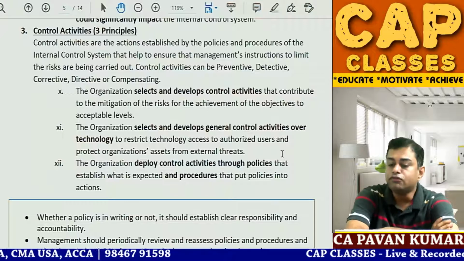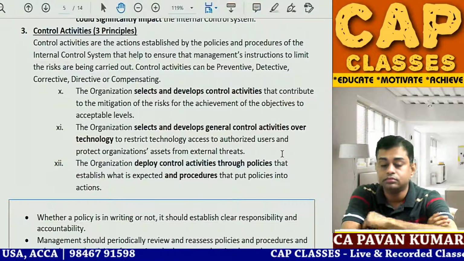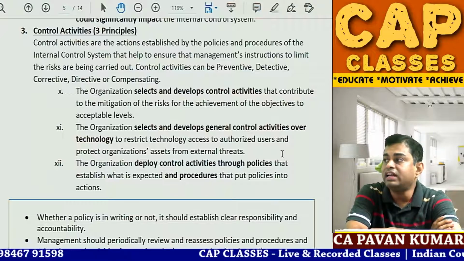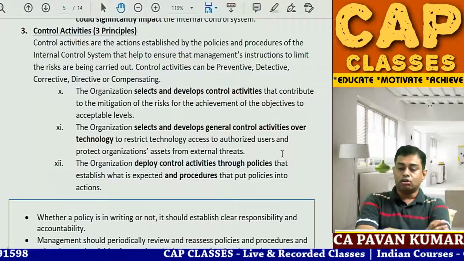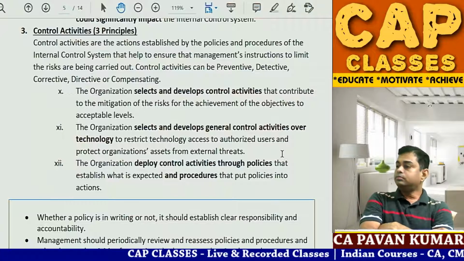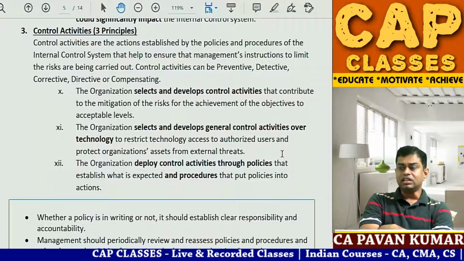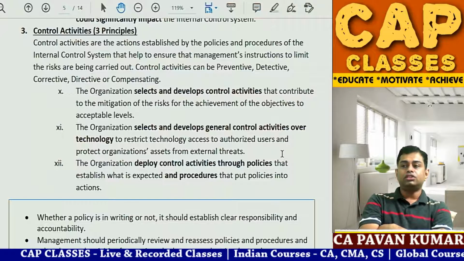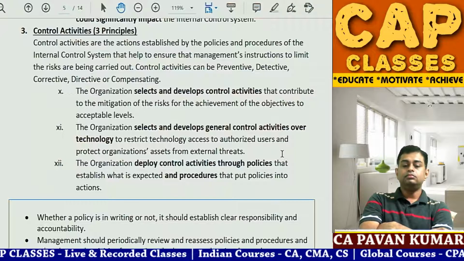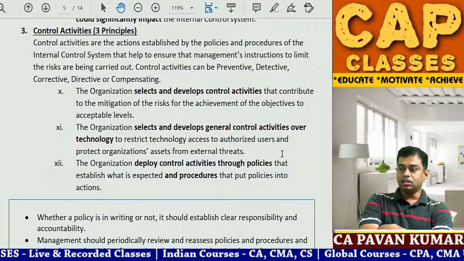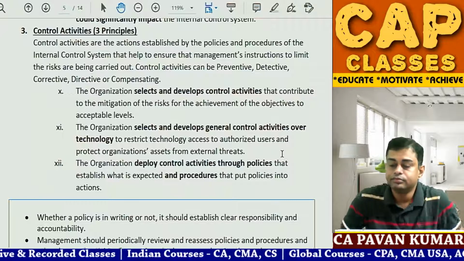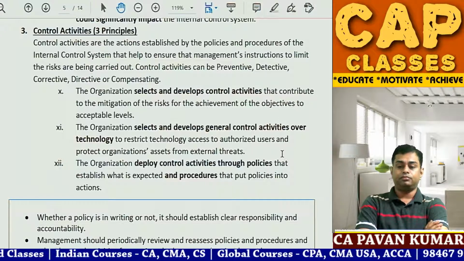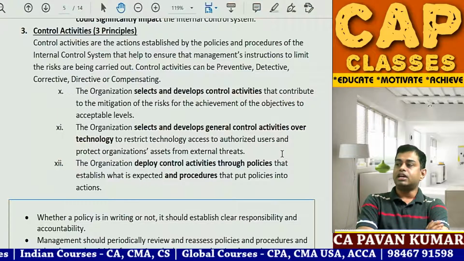Next point 3. One of the globally recognized control activities is segregation of duties of staff. Segregation of duties of cash.